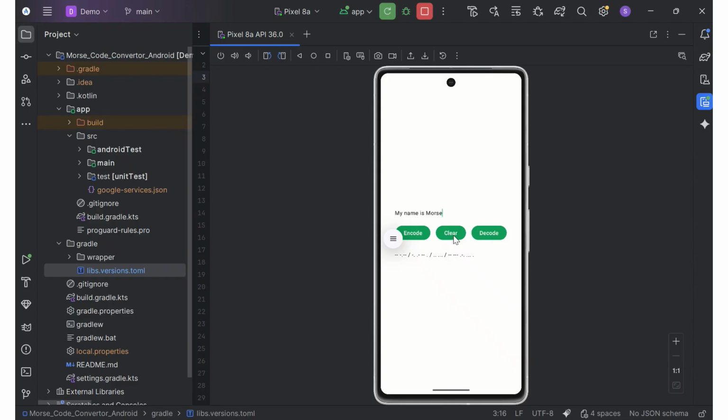And let's try decoding one more time. Select all, copy, clear, paste, and let's decode. My name is Morse. Clear. One more example.